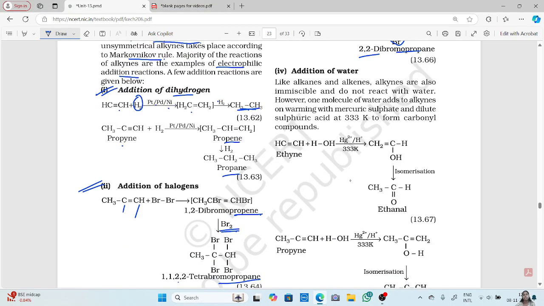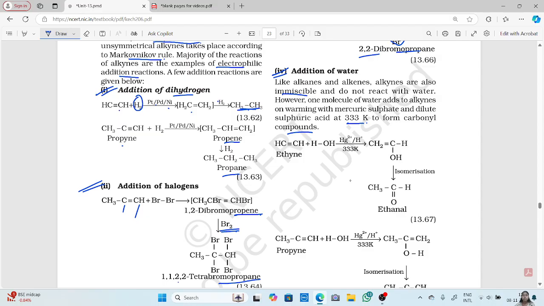Next one is the addition of water. When you add water, like alkanes and alkenes, alkynes are also immiscible and do not react with water. Okay, so alkynes also don't react with water. However, one molecule of water adds to alkynes on warming with mercuric sulfate and dilute sulfuric acid at 333 Kelvin to form your carbonyl compounds.